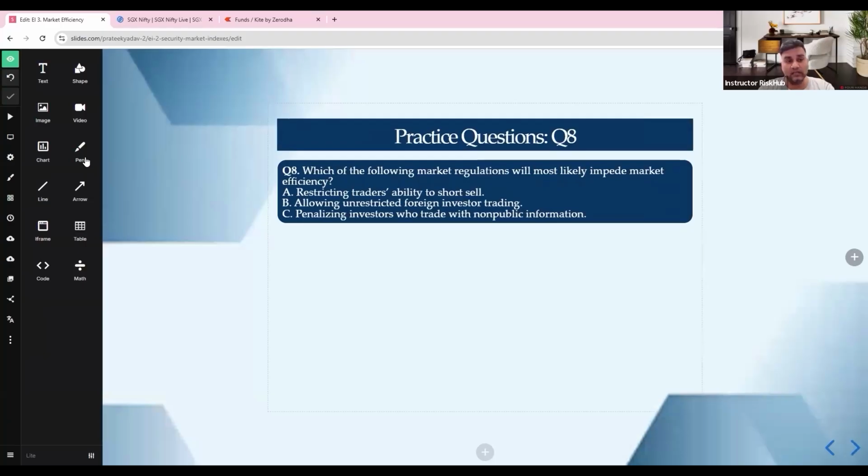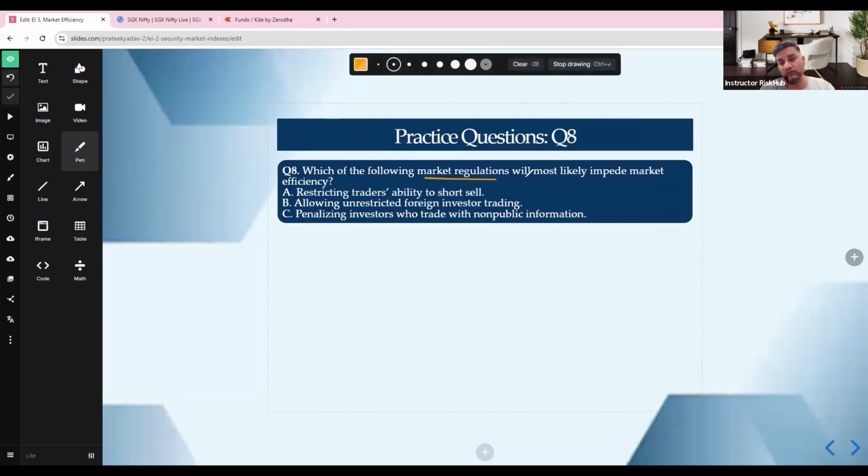Then we go to question number 8. We are looking at which of the following market regulations will most likely impede market efficiency. Restriction on traders' ability to short sell. We discussed this in the previous question, so we are testing what reduces efficiency. Short selling helps identify overpriced assets and push prices down to fair value. If you restrict it, overvalued assets stay overvalued, price correction slows, and efficiency decreases.